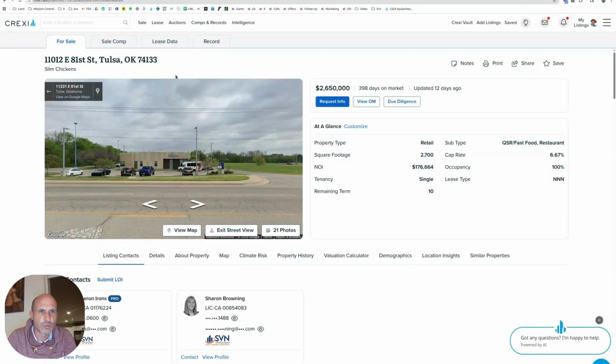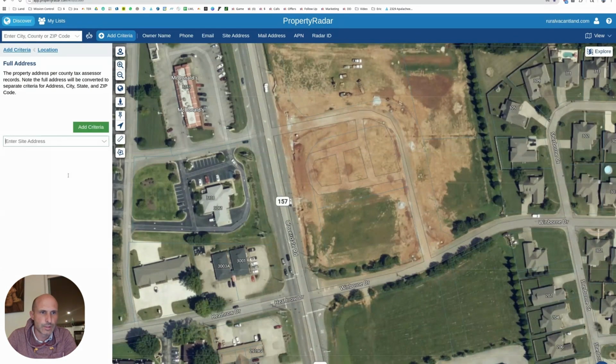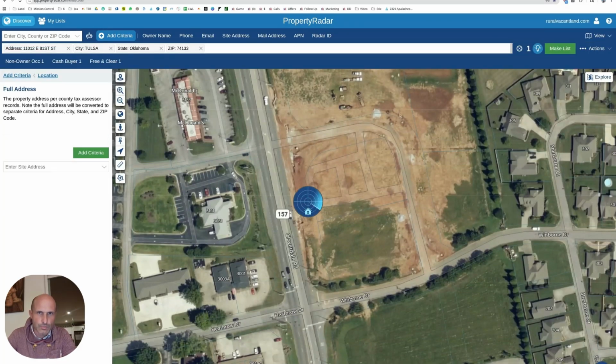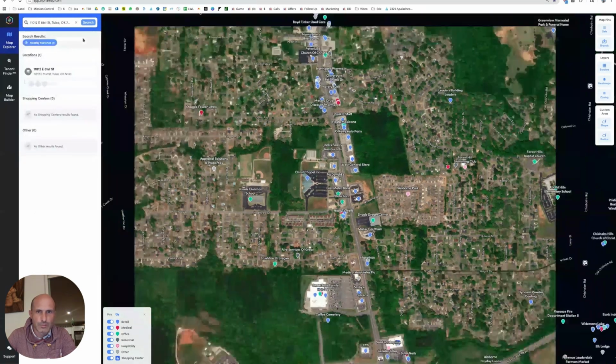So let's take a look at this property, Tulsa, Oklahoma. Let's see if we can pull it up and see what they paid for the property if somebody bought it. 81st Street. See if there's a transaction of just that property right before. Make it easy, we don't have to do a whole lot of detective work. So we can see what other people are selling their properties to Slim Chickens for by doing this kind of detective work. And it's running. While that's running, let's go over here and look up this same location.